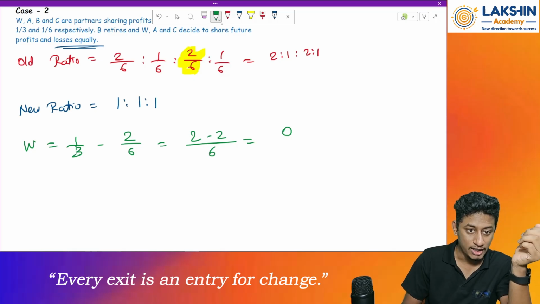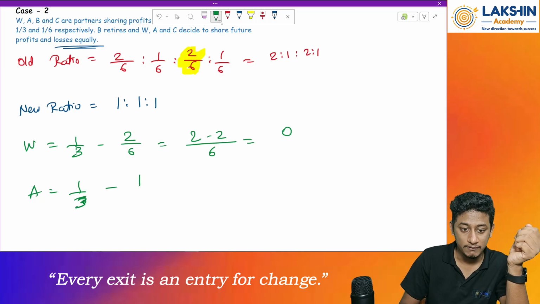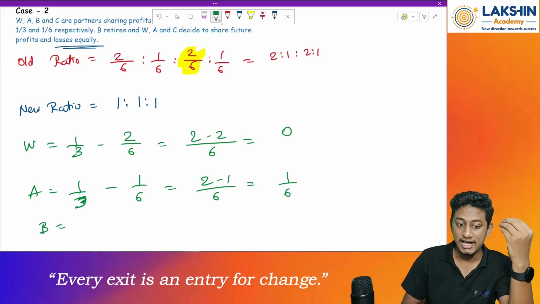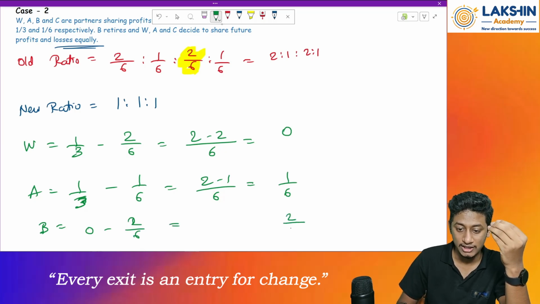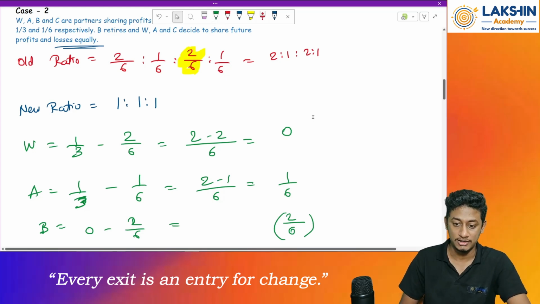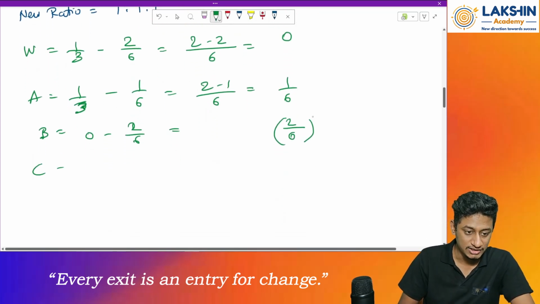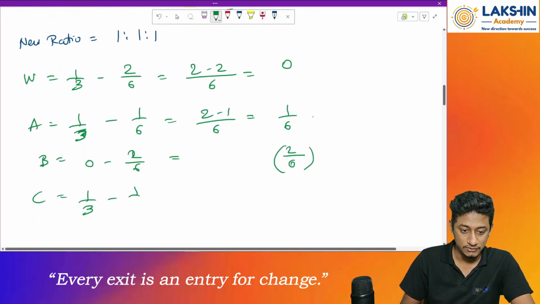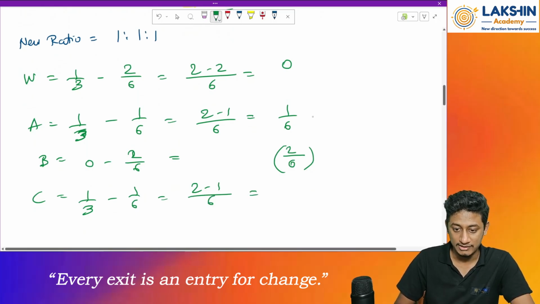Right? Then going ahead, Mr. A, again 1 by 3 because it was equal, right? Minus 1 by 6 this time. So 2 by 6 minus 1 by 6 equals 1 by 6. Then what about Mr. B? Mr. B has not earned anything. So 0 minus 2 by 6, that means he has given out 2 by 6 of his share in the profits, right? Basically the old ratio, whatever it is. So Mr. C, again 1 by 3 minus 1 by 6, that would be 2 by 6 minus 1 by 6 equals 1 by 6.